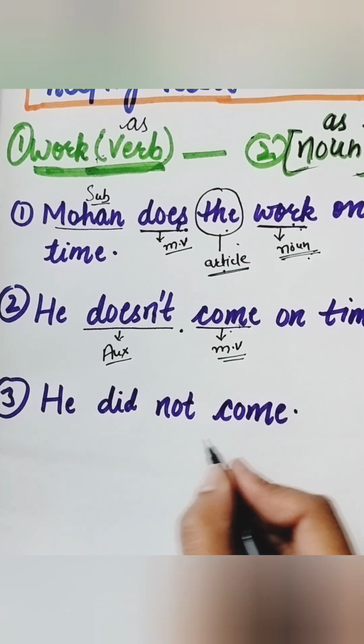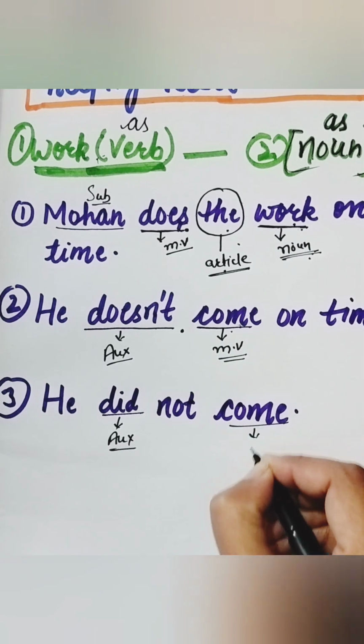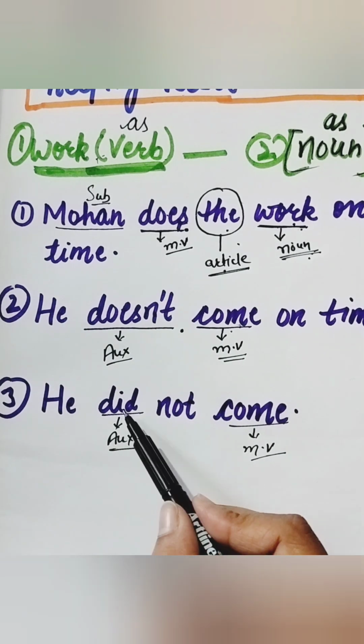Next sentence, he did not come. In this sentence, same way, this is auxiliary and this is main verb. Very clear. This is two verbs are there in the sentence.